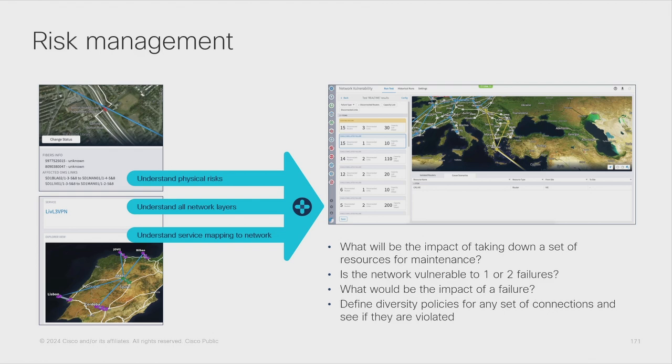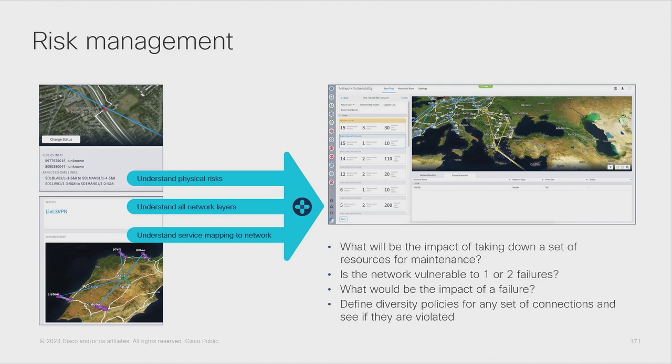So it is not only about having information about a couple of services sharing the same line card, for example, in a particular IP or optical equipment, but also we are able to provide information related to physical risks, such as fibers sharing a particular location, right? And we can use another application called layer relation to understand the relationship between different configurations at the network level, right?